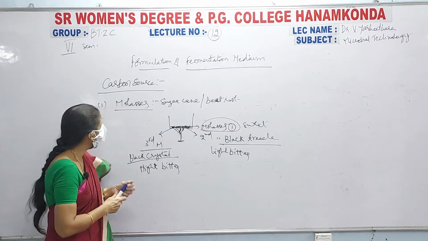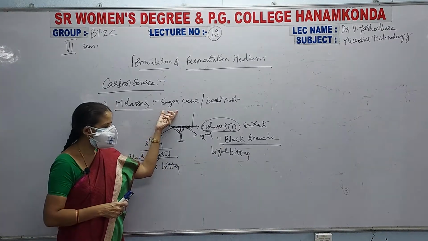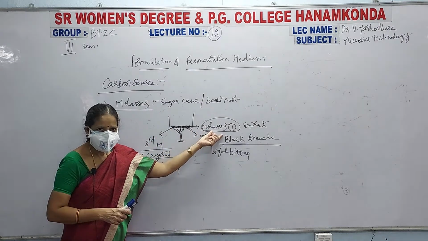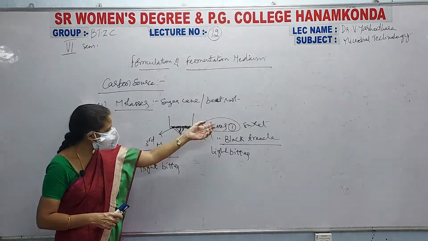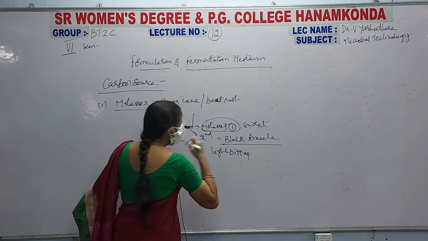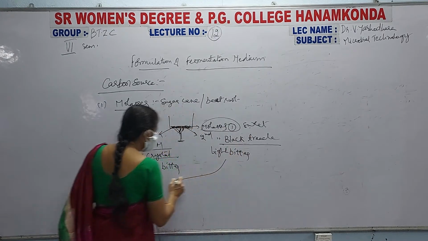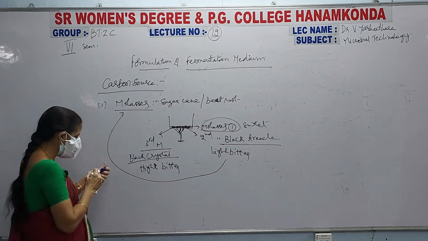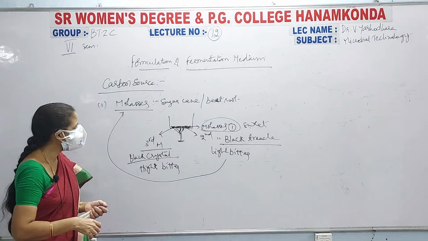So see here, the sugar syrup is boiled and the molasses is taken, and this molasses is the molasses sweet syrup or the black treacle. Generally this black treacle is used as molasses in the fermentation unit.